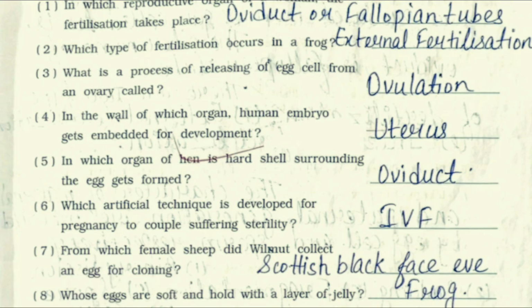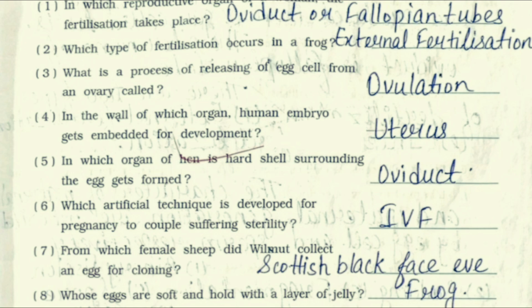Third, what is the process of releasing of egg cell from an ovary called? It is ovulation. Fourth, in the wall of which organ does the human embryo get embedded for development? It is uterus. Fifth, in which organ of hen does the hard shell surrounding the egg get formed? It is oviduct. Sixth, which artificial technique is developed for pregnancy to couples suffering sterility?